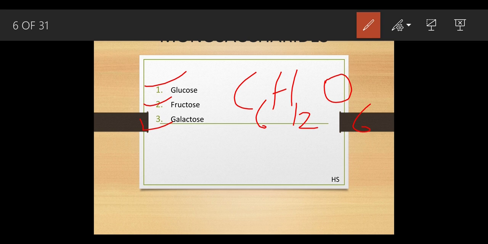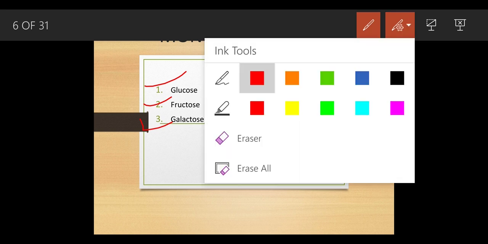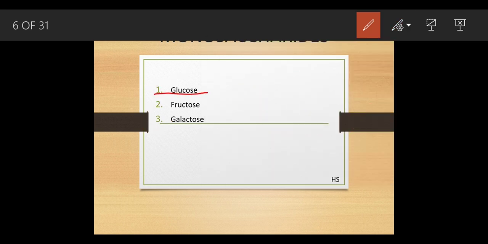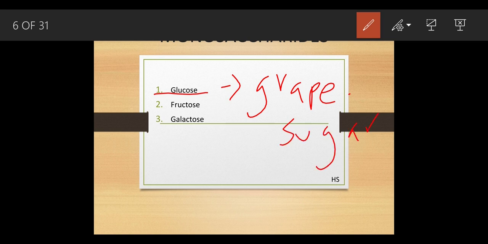What does that mean? That means it is easily digestible. Glucose can also be called grape sugar, because it has natural sugar in it, and it is the simplest form of sugar in organisms.